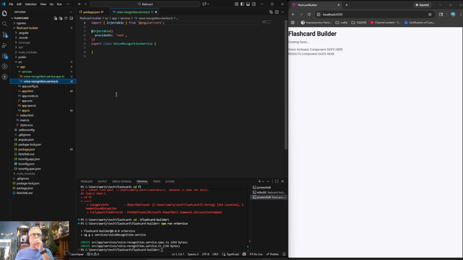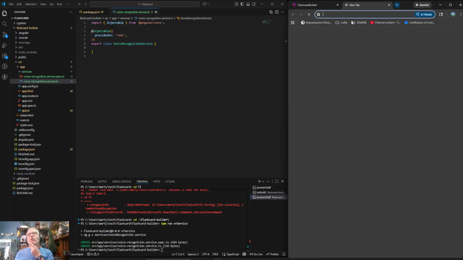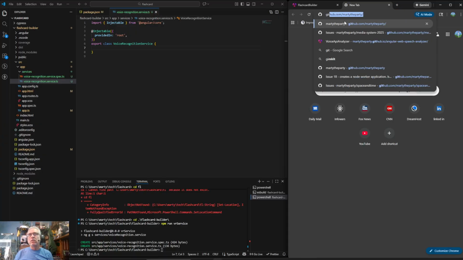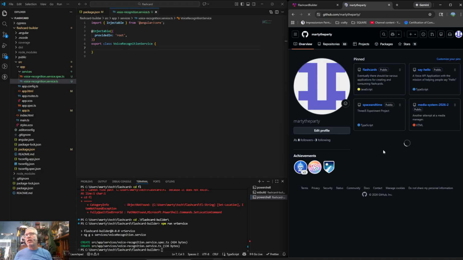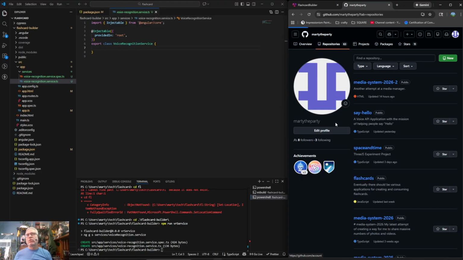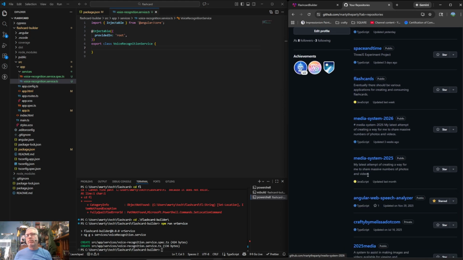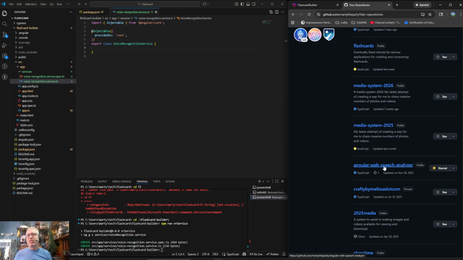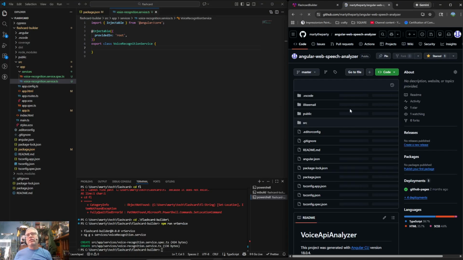So now basically what this is going to do is say, hey, start a voice recognition service. But I can't remember exactly how you start a voice recognition service, but we do have a reference of the old GitHub. In my other repository, not for Say Hello, but for Angular web speech, I do have some code.